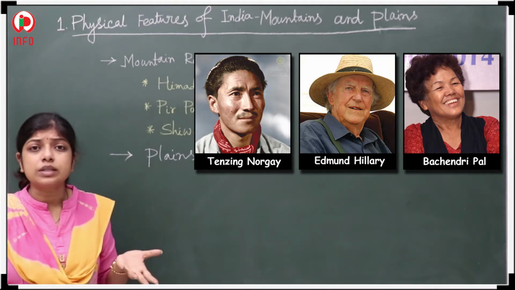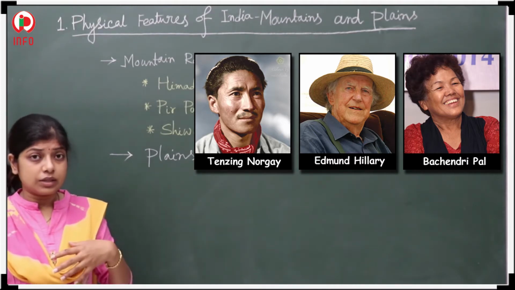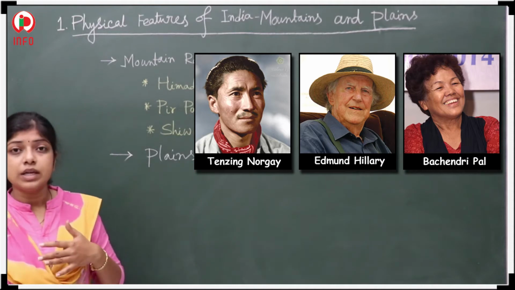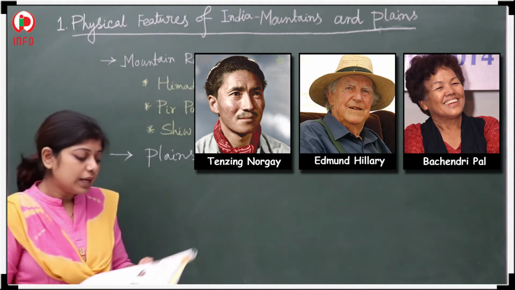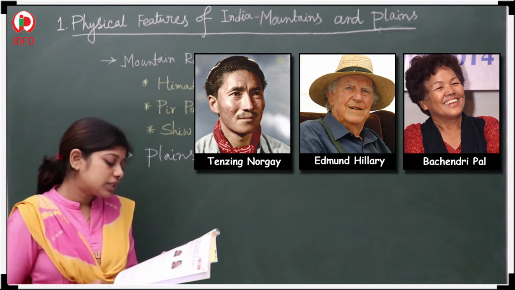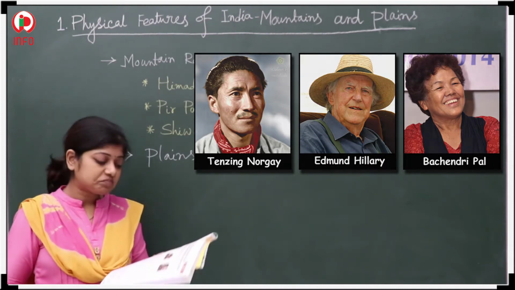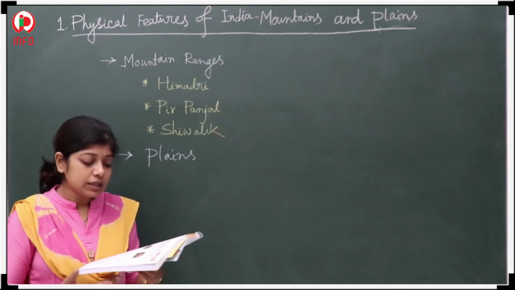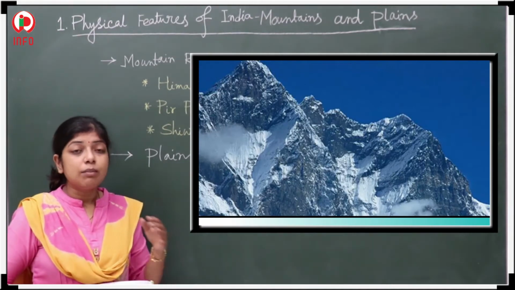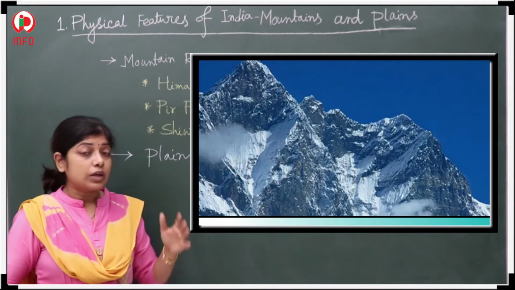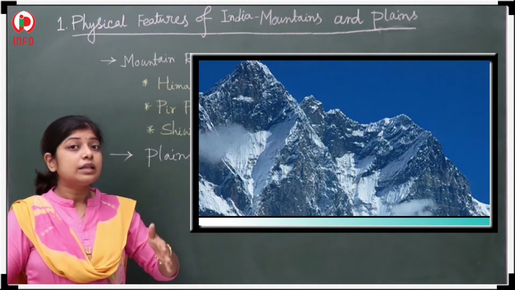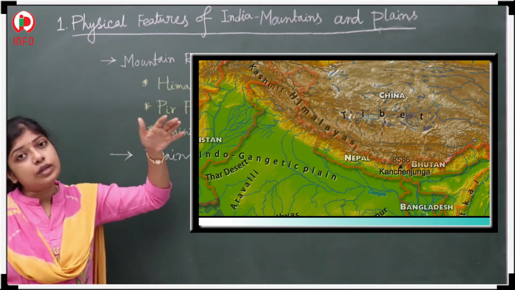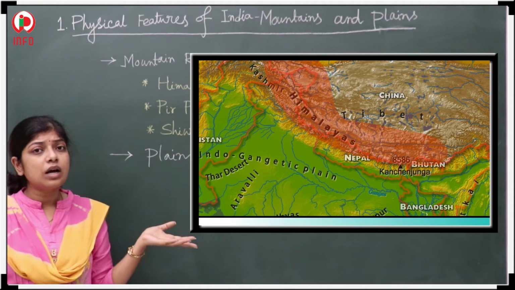Next thing I want to tell you is where it is situated. Is it in our India? We will discuss this now. First, the Himalayan mountains are located in the north side of India. All of you know about India.